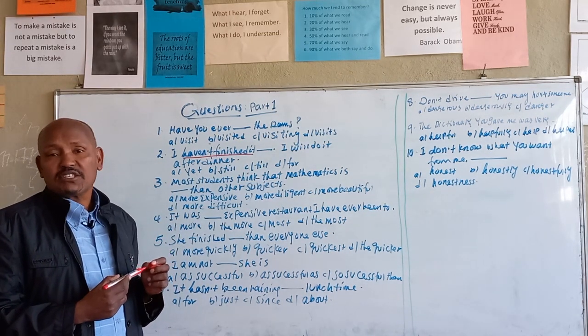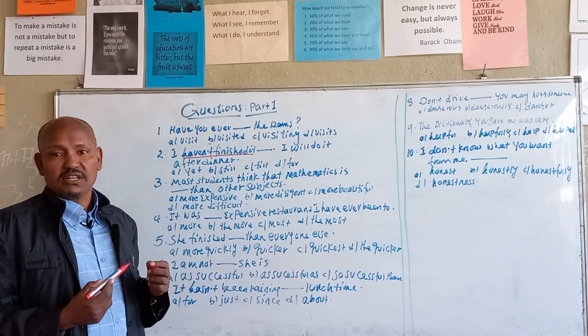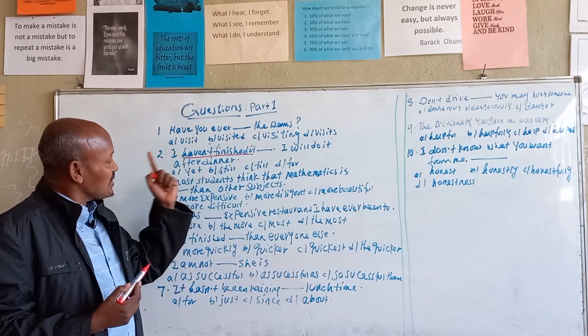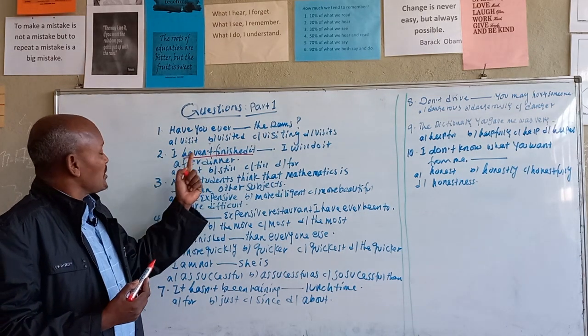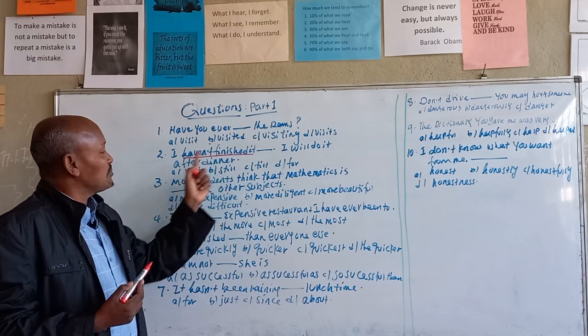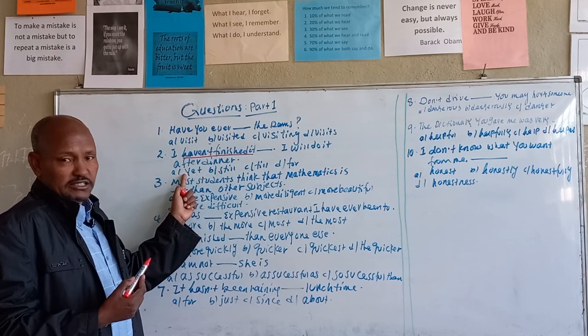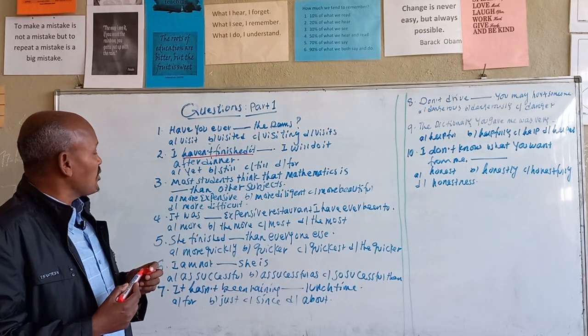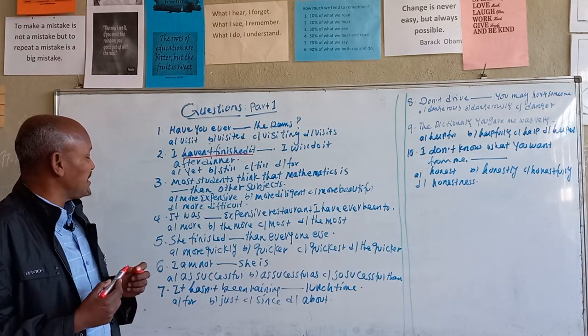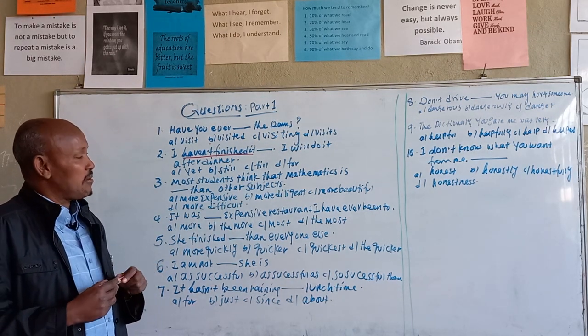Unless you have the rationale, you'll be confused about the correct word. So what rationale is important behind it? The rationale is "haven't finished," which is negative present perfect, so it is "yet." And number 3: most students think that mathematics is blank than other subjects.